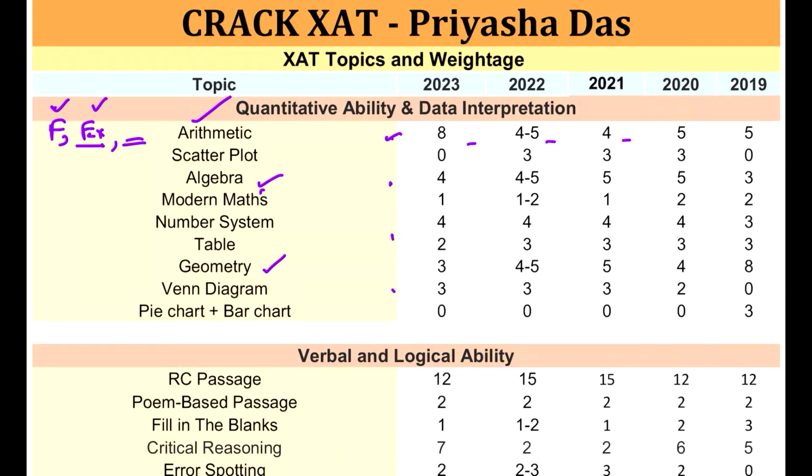So you have a choice to choose between any one of them for the second position or the second major topic to get started with, and then you can move on accordingly for modern maths, number system. Okay, DI parts are always a lot of up and down, so you can go through these numbers, but remember one thing is for sure in the DI, that is tables.